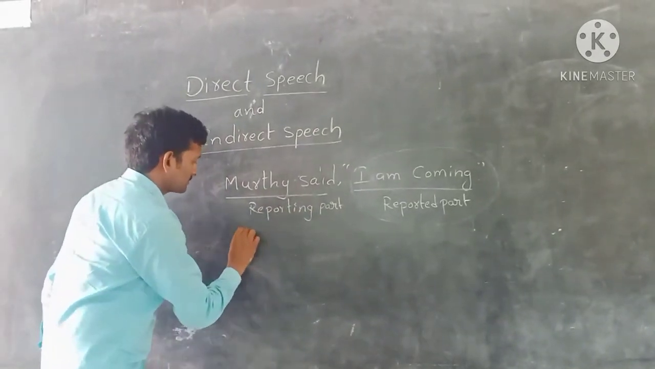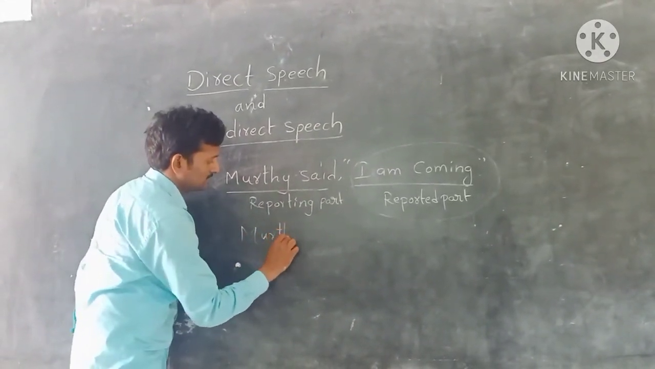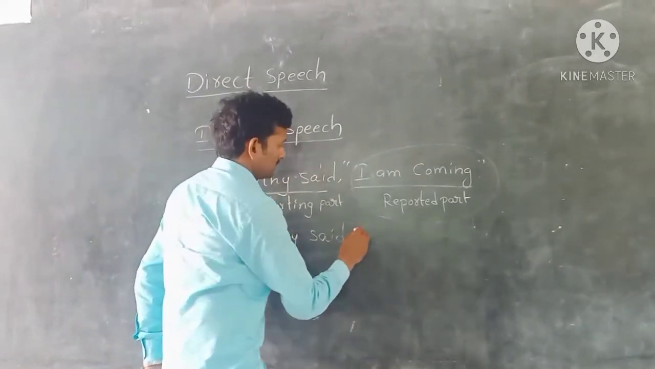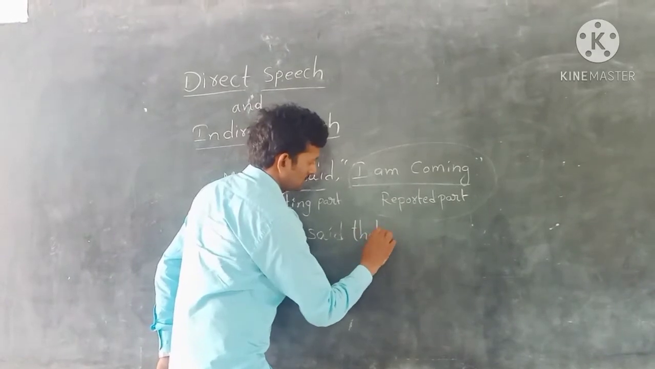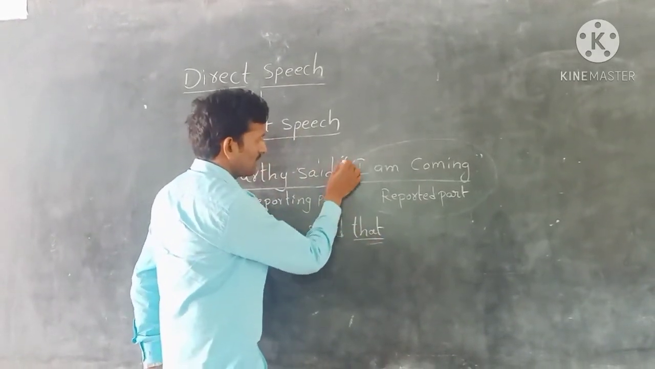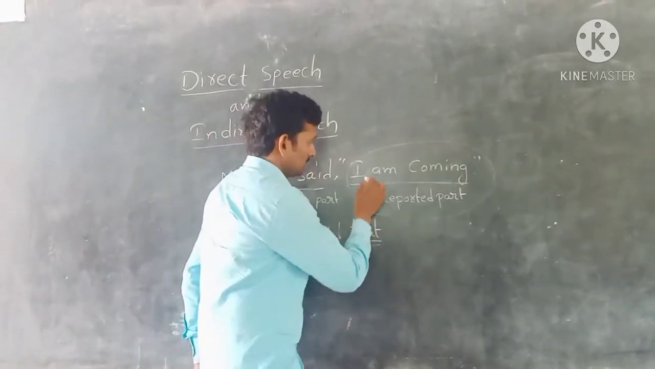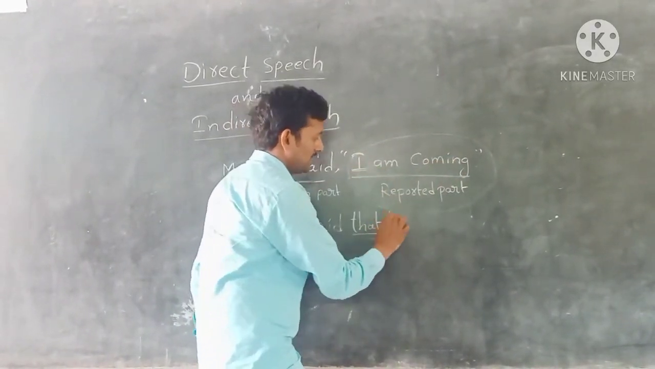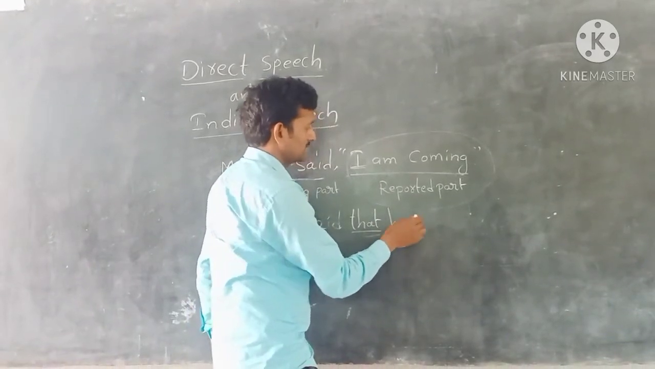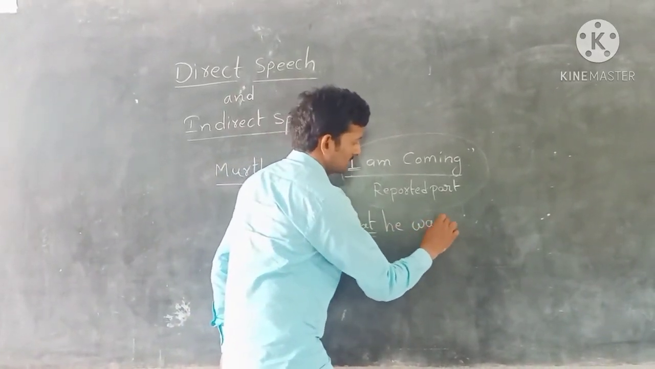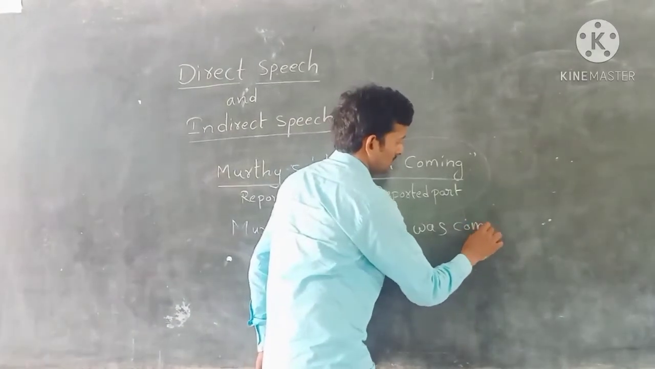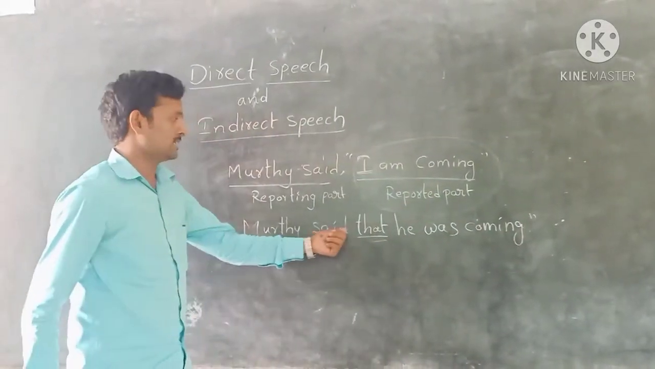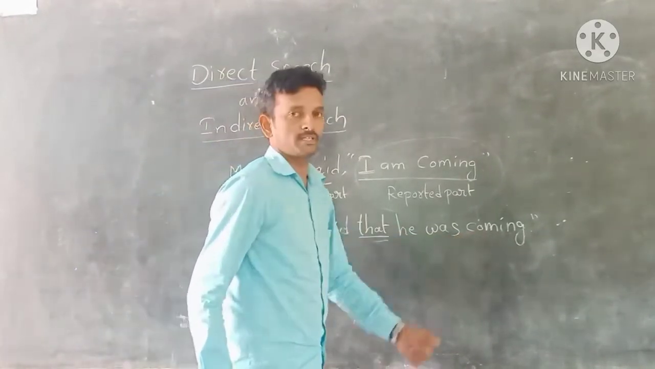So, Murthy said that, we use that instead of the comma and quotation marks. I is the first person in direct speech. It is changed to third person in indirect speech. He was coming. Murthy said that he was coming.